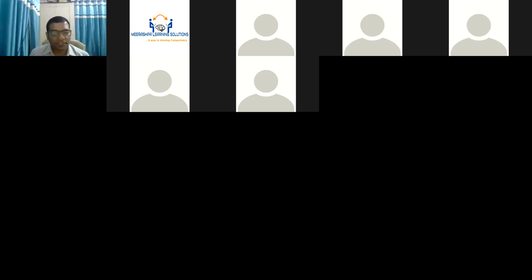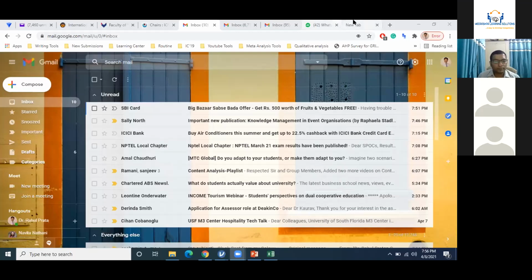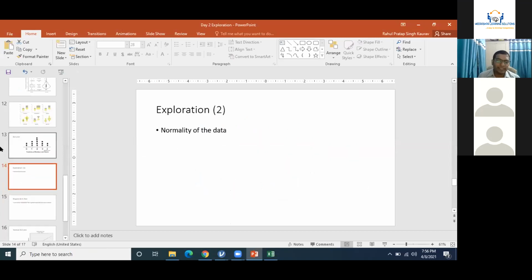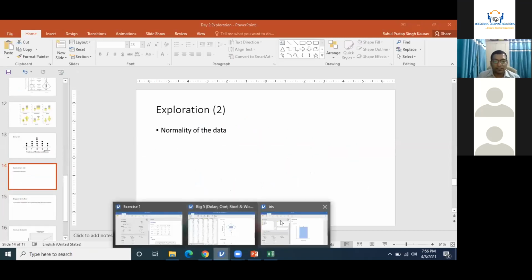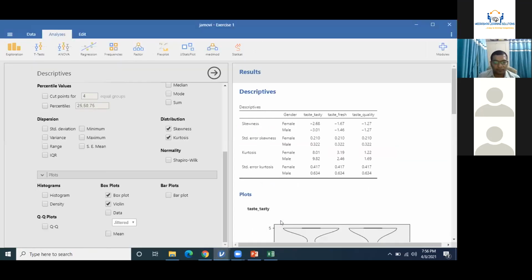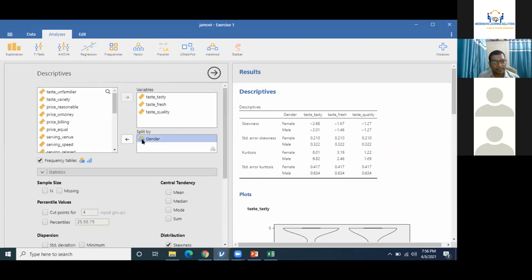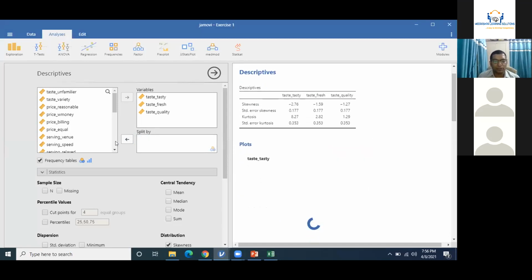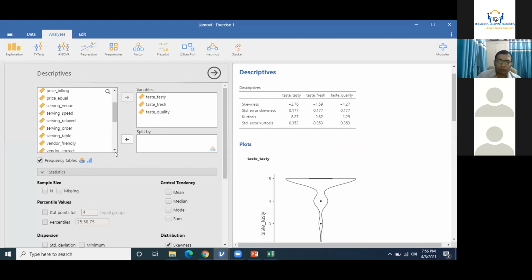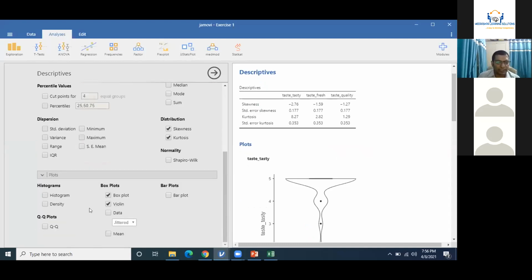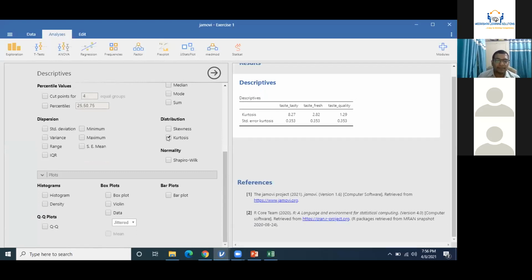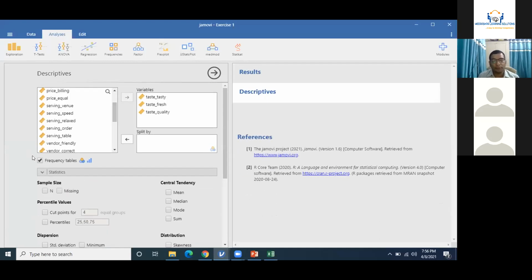Okay, no further question. Right, so our next discussion is about normality of the data. There is a very good method of checking the normality of the data. Say, for example, I'll remove gender from this, and check whether taste and everything has a normal distribution. Visual inspection is okay, violin plot is okay, but I want to have some statistical value to measure whether this data is normally distributed or not.